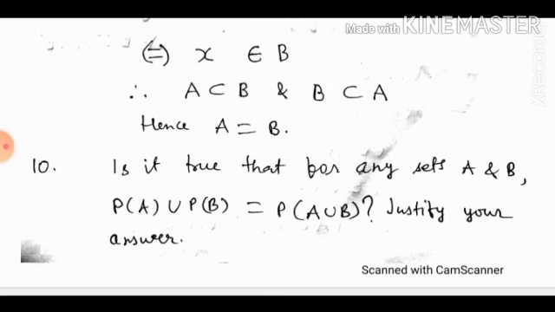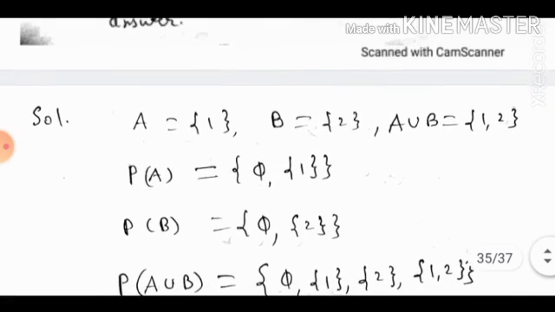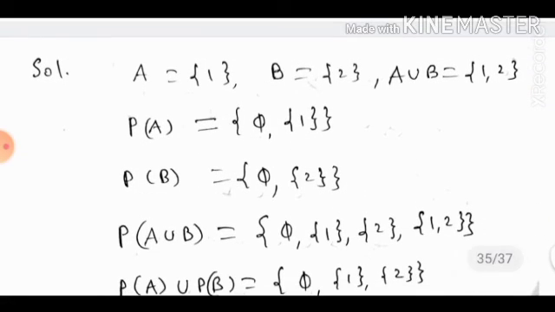Is it true that for any sets A and B, P(A) union P(B) is equal to P(A union B)? Justify your answer. Let us take A is {1}, B is {2}, A union B will be {1, 2}.